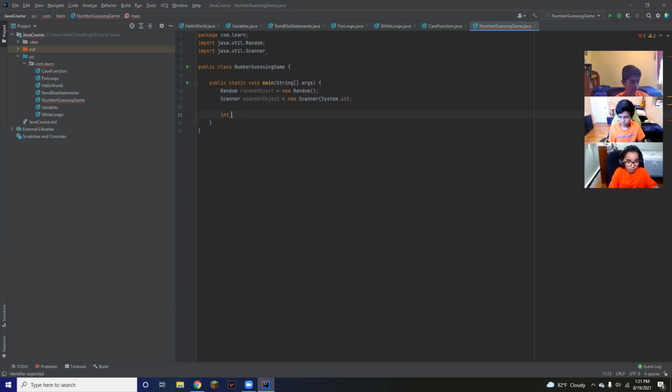So we have our integer, random number. This is going to be our variable. This is where the random number gets stored, right?